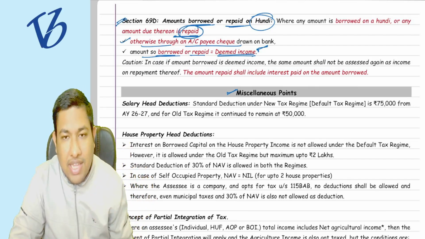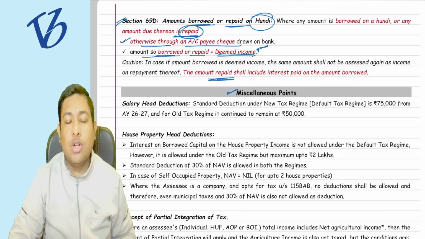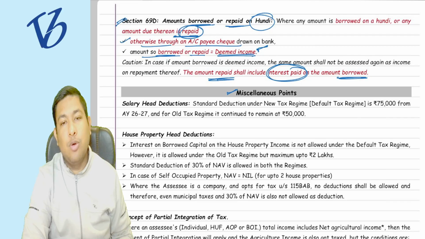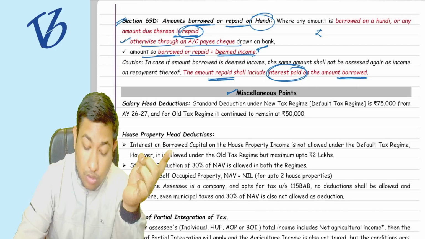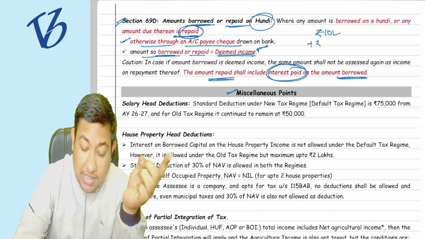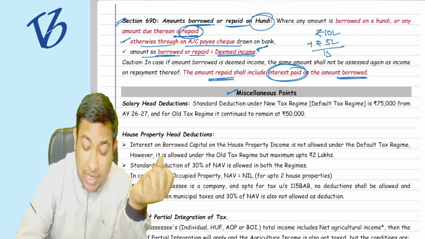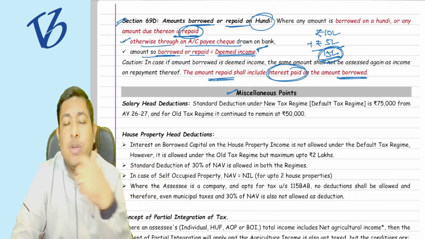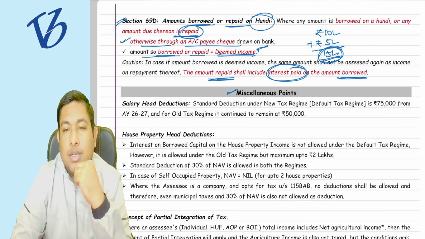If you have not done that, then it is going to be your deemed income. In the amount repaid, the interest paid also becomes part of the amount borrowed, and it will be clubbed. Suppose the amount you have borrowed is 10 lakh rupees, and the interest accrued on that is 5 lakh rupees, so 15 lakh rupees is the total amount you need to repay. So this whole 15 lakh rupees will become your deemed income, including the interest part.